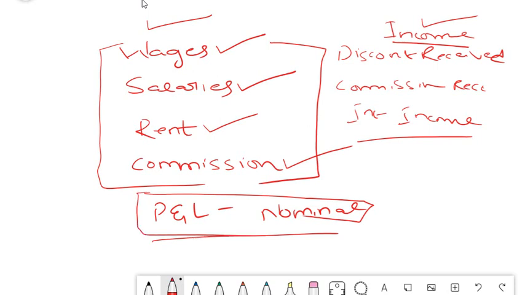All the P&L items, or all the expense items and the income items, generally come under your category of nominal account. Similarly, all the asset categories or your liability categories come under your category of real account. That means your balance sheet items come under your category of real account. It is not always 100% true, friends, but you can just remember this for now. So this is a simple technique to identify whether that particular account will come under P&L or not.